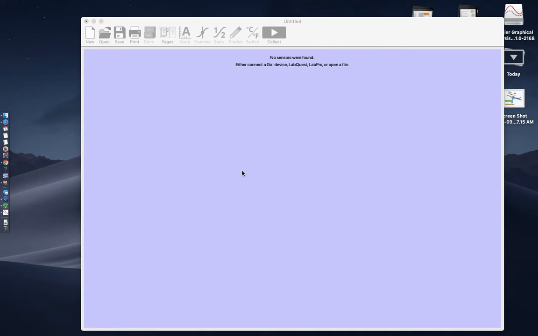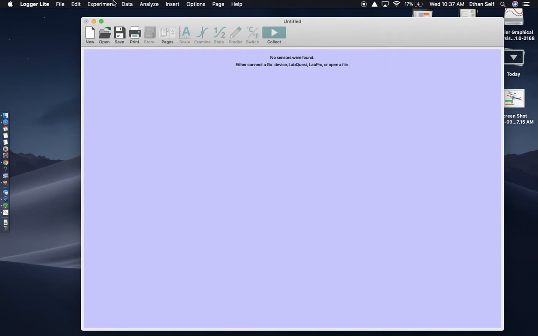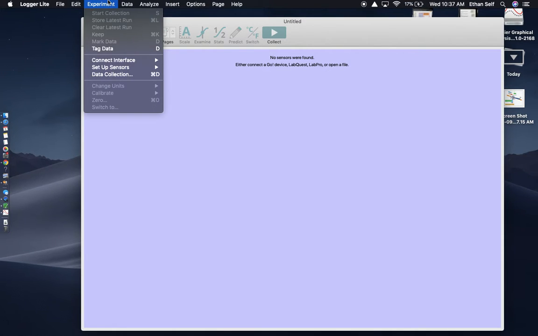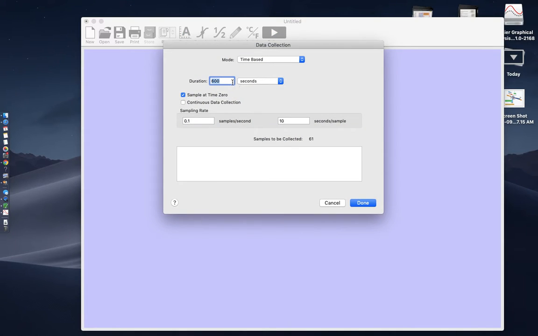Hi guys, welcome to a quick video on Vernier probes and analysis software, but also the lab that you guys are working on currently for the characteristics of water. Now, if you're working in Logger Lite, which is one of the possible Vernier software programs, you're always going to want to go into Experiment, Data Collection, and you're always going to want to make sure that you have the correct duration. You can choose seconds or minutes or hours.